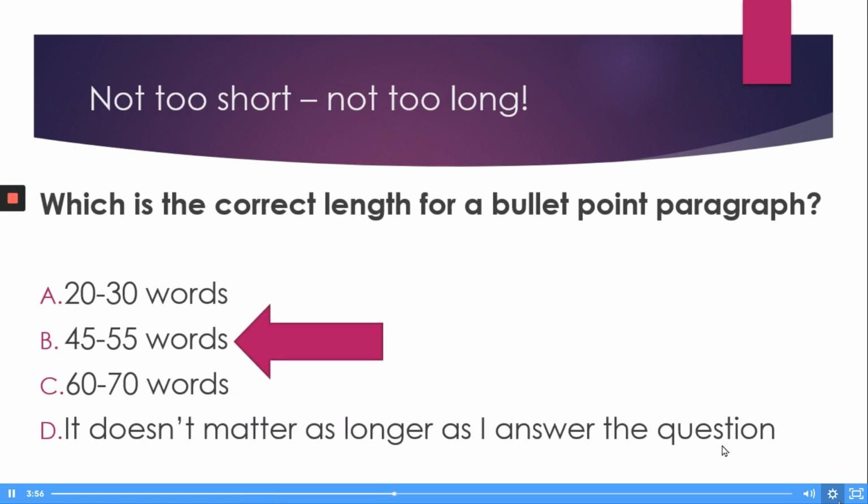Anything less than that is going to be considered underdeveloped. If any of your paragraphs are considered underdeveloped, you're not going to be getting above about a 5 for your task response. So it's very important to make sure that you're up to about 45 words. You don't want to go over that. One thing is just a waste of your time, and time is a very valuable resource in the writing section of the IELTS exam.